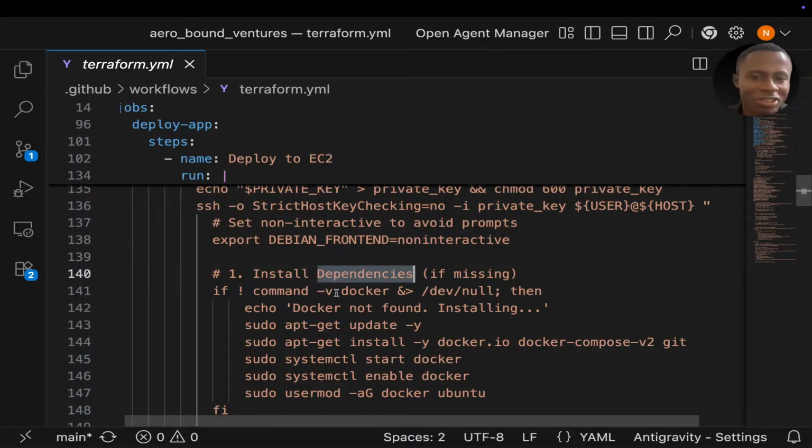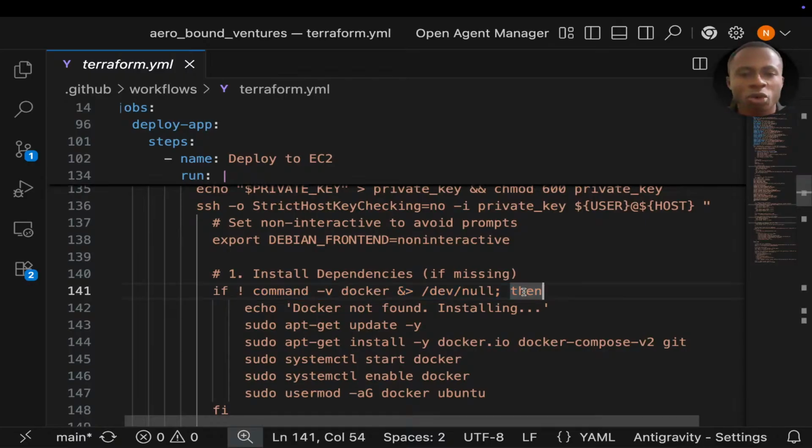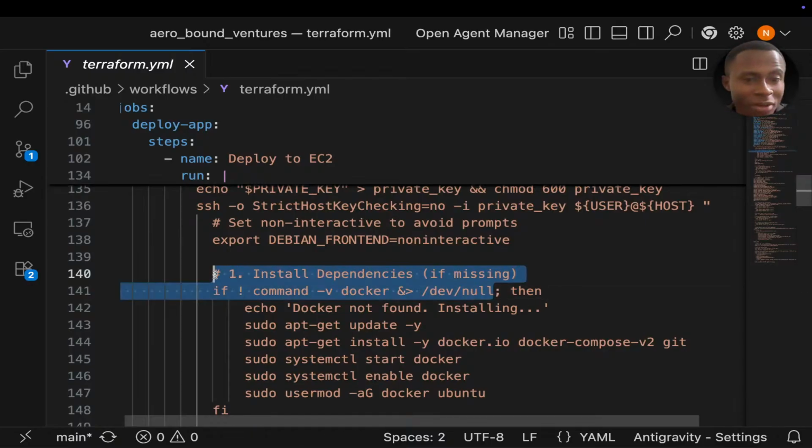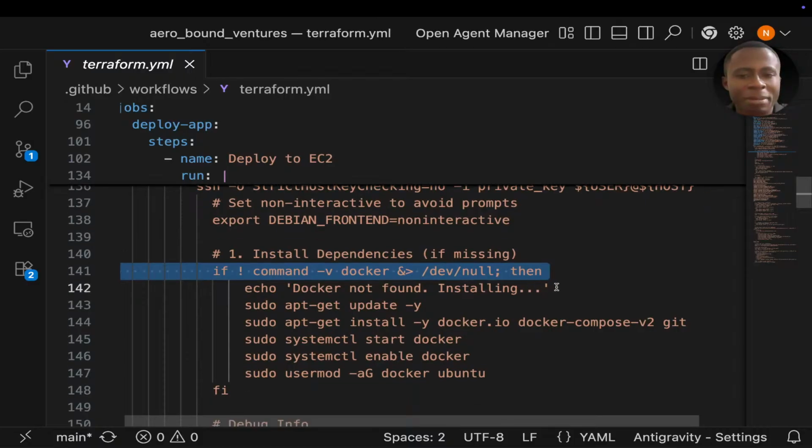The first dependency is Docker. So I say if not Docker. If Docker is not there, so this is a bash if statement. If you want me to make a tutorial about bash, maybe I'll do it. But the concept is the same. The concept of an if statement in bash is the same as in Python, JavaScript, Rust, Go, C, C++, Java. Everywhere it's the same. So I'm simply saying if there is no Docker, then simply print a message saying echo Docker not found. So we're now installing it.